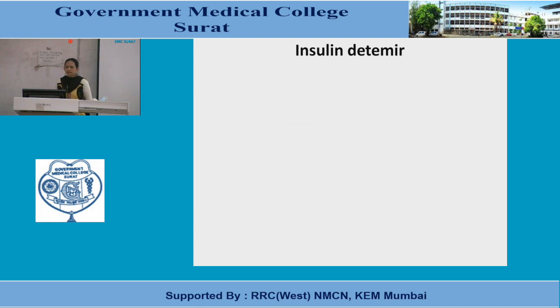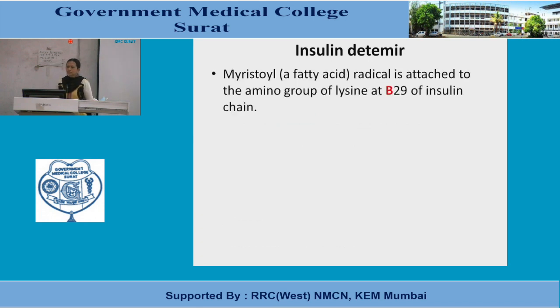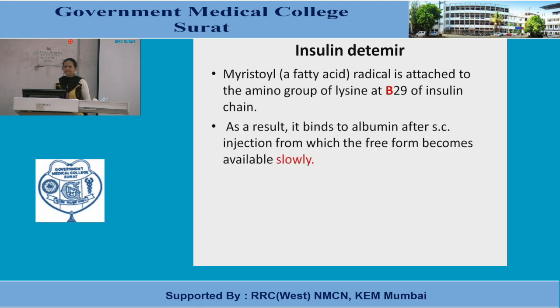Insulin detemir: myristoyl, that is the fatty acid radical, is attached to the amino group of lysine at B29 of the insulin chain. As a result, it binds to albumin after subcutaneous injection, from which the free form becomes available slowly. And the same thing is responsible for the peakless action as well as the longer duration of action.